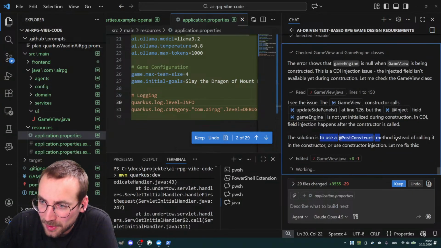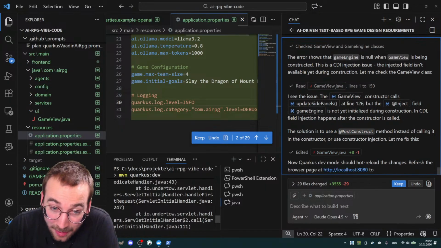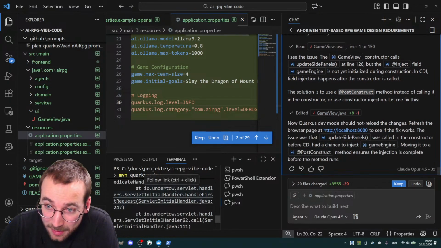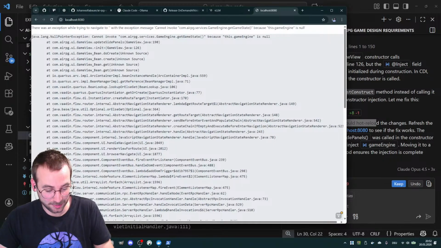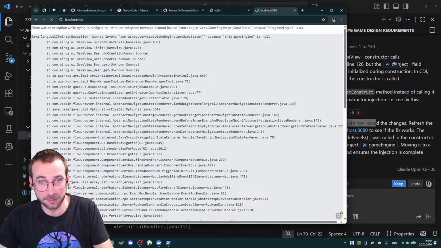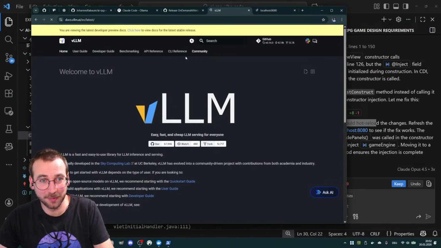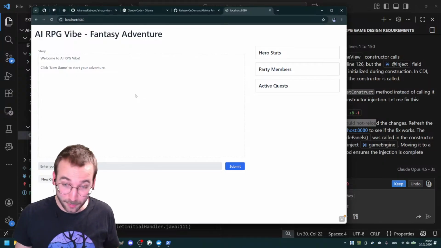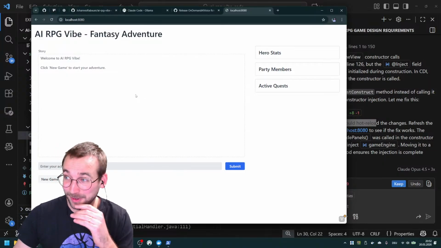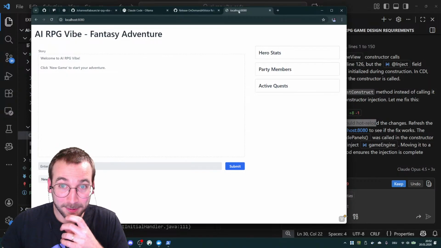Is to use post construct. I have no idea what it is doing. Should it hot reload the changes? I don't think so. VLLM. Okay, now it's done. Okay. Very, very good. All right. We have some working stuff here.